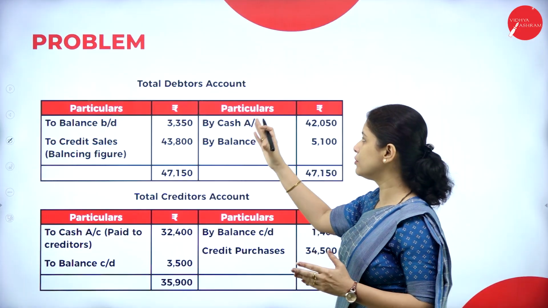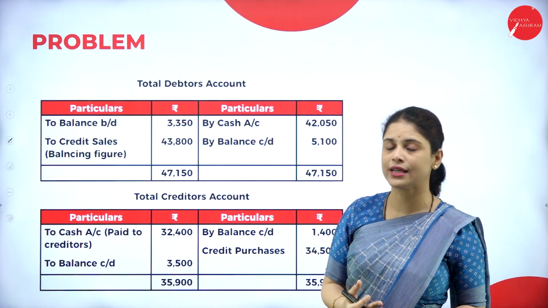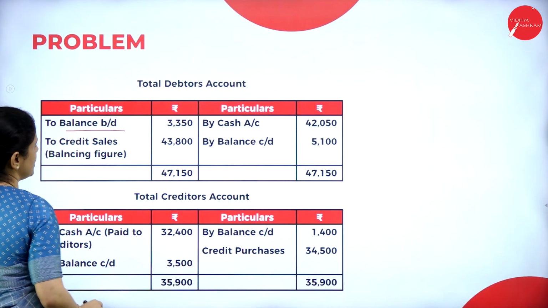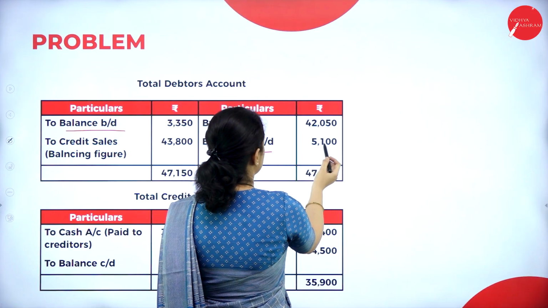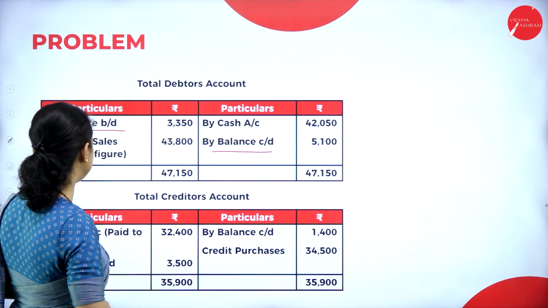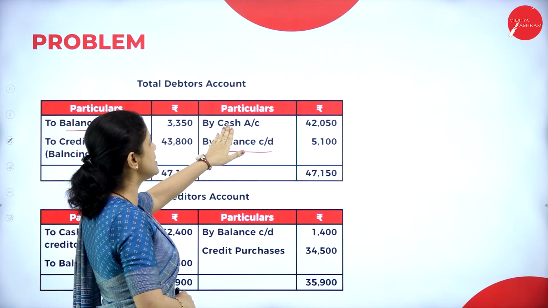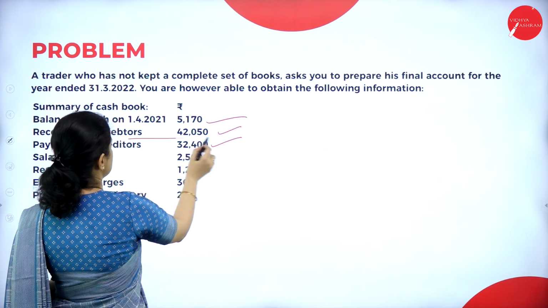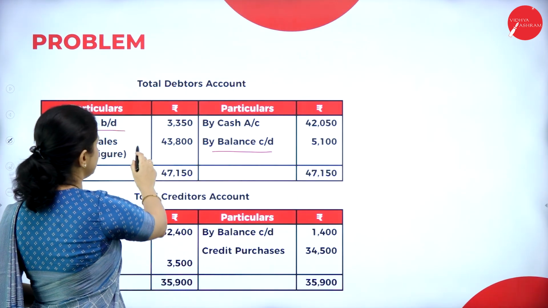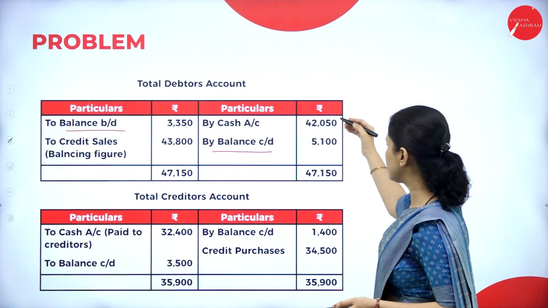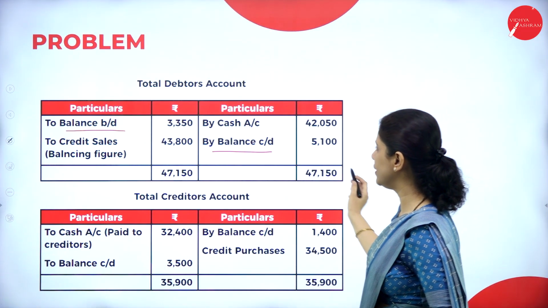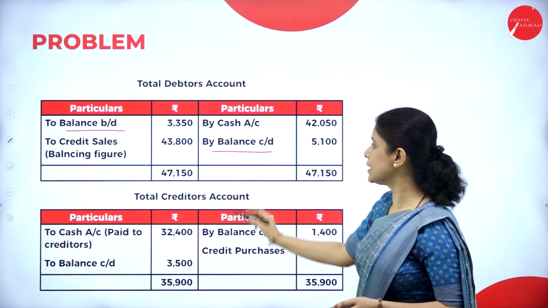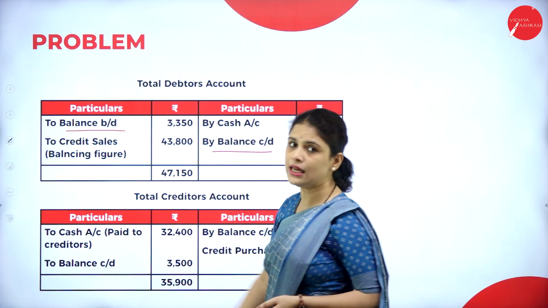First, what we have to do, we have to do total debtors account. Why? Because the opening stock is not given. So what we have to write in the first place, we have to write to balance brought down 3,350 and by balance carried down 5,100. So after that, what is this? Cash received from debtors, that is 42,050. So here everything is posted. Now what we have to do? We have to total this. The credit side of the total is 47,150. And if we deduct 3,350 from that, what we will get? We will get 43,800. That is the credit sale and that is the balancing figure.